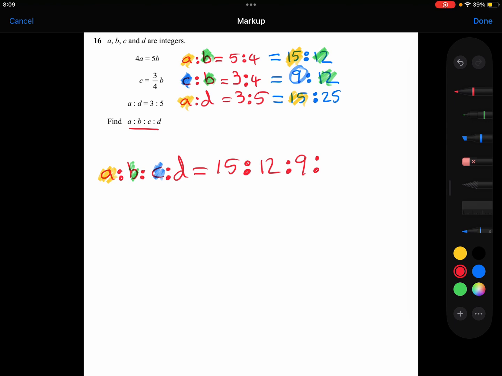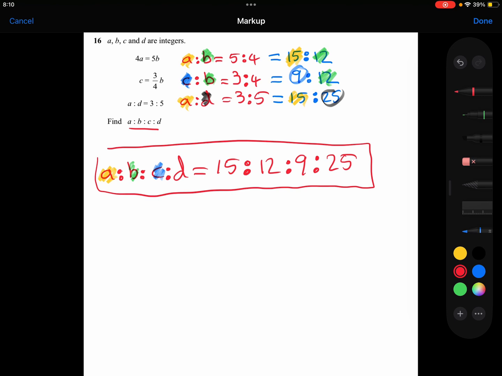And then finally the D part is the 25. And so that is the ratio of A to B to C to D.